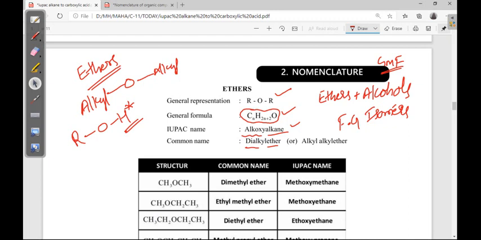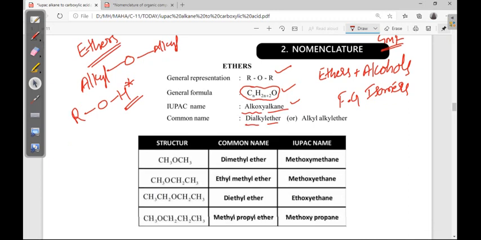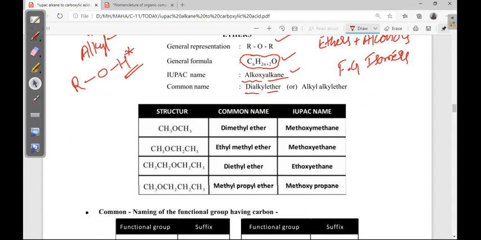Now see alkoxyalkane. Which one do we have to take as the alkoxy? The alkoxy alkyl should be the smaller chain, the smaller alkyl chain with oxygen always. The bigger one we take for the alkane nomenclature. In the first case, the left and right sides are the same, so you can write methoxymethane.